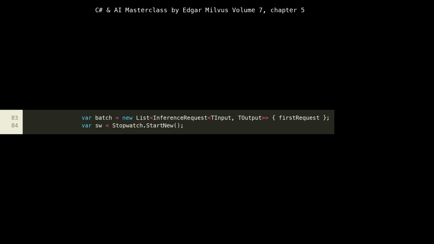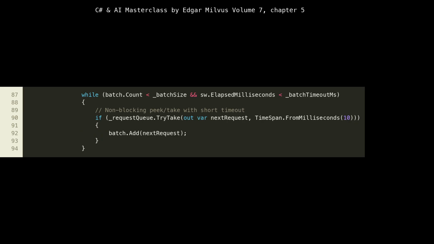Once a first request is successfully taken, line 83, we initialize a new batch list with this request. We also start a stopwatch, line 84. The stopwatch is crucial for implementing the _batchTimeout logic, allowing us to measure how long we've been trying to fill the current batch. This combination of a batch size and a maximum timeout is a common strategy to balance latency and throughput for AI inference. We want to fill batches for efficiency, but not wait too long, causing high latency for individual requests.